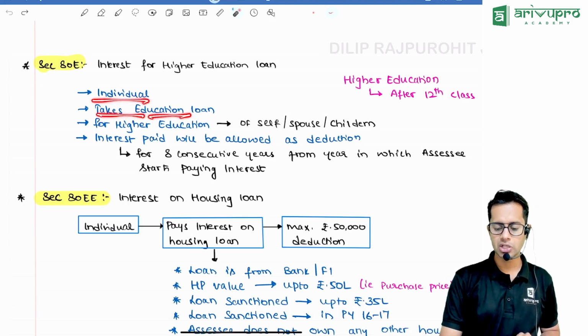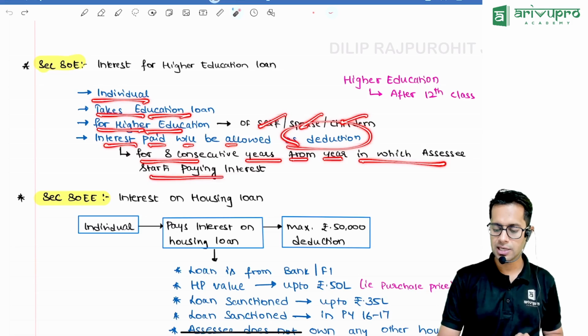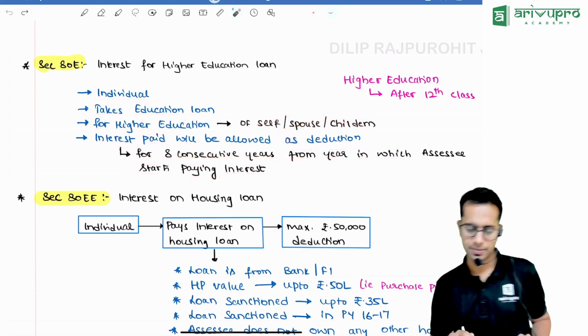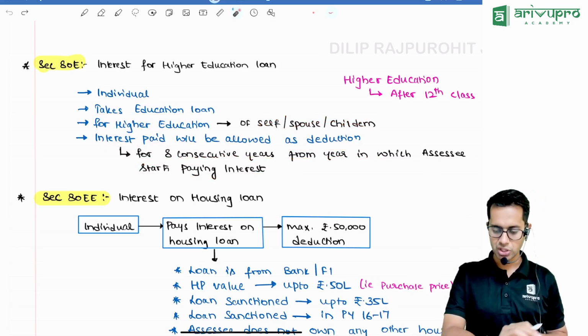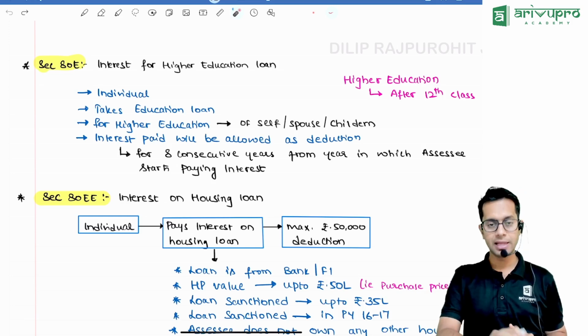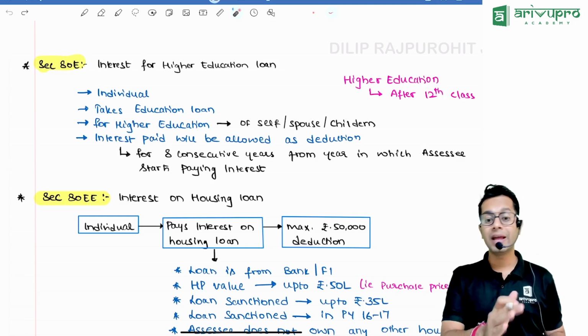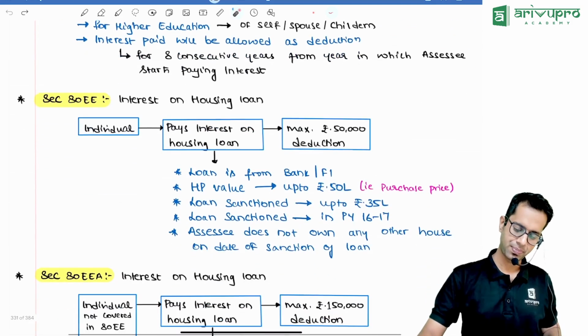If an individual takes an education loan for higher education of himself, spouse or children, interest paid will be allowed as deduction for 8 consecutive years from the year in which the assessee starts paying the interest. Interest paid by them will be allowed as deduction for 8 years continuously from the year in which he starts paying the interest.